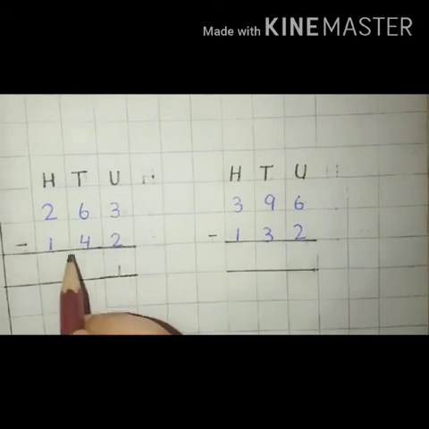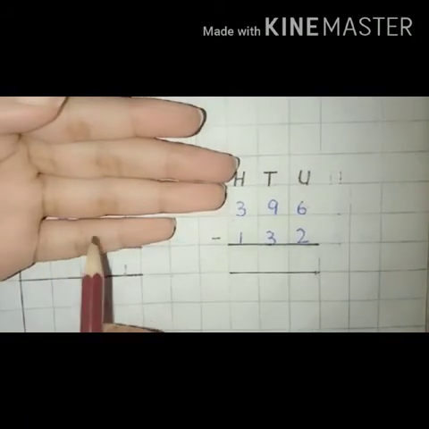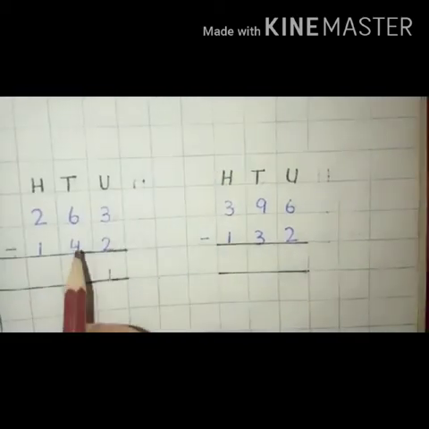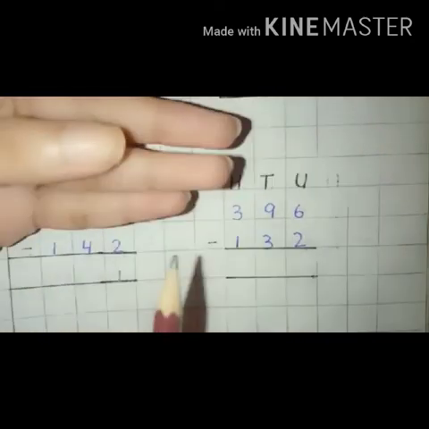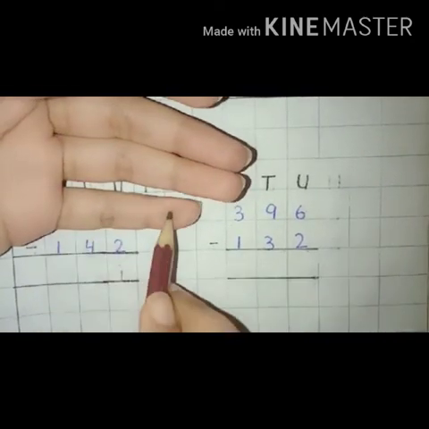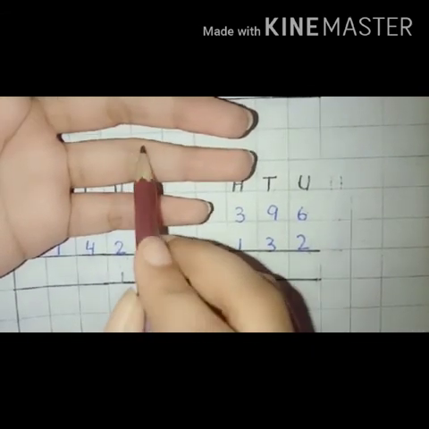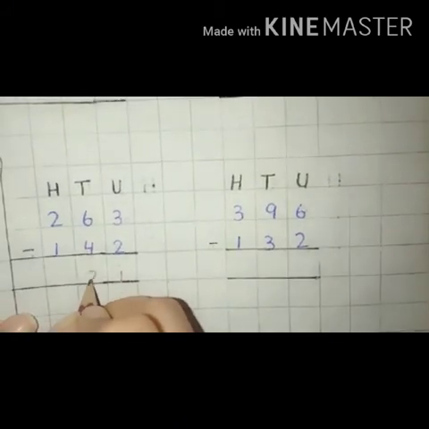6 minus 4. We will count 6: 1, 2, 3, 4, 5, 6. Another digit is 4. In 6, we will cut 4. Let's count 1, 2, 3, 4. Now we will count the remaining numbers 1, 2. So the answer is 2. Write 2 in the box.